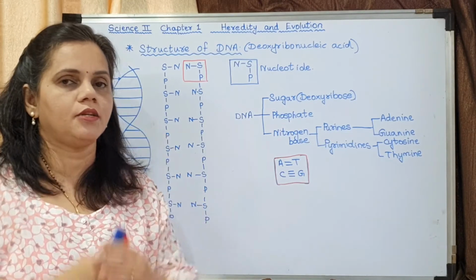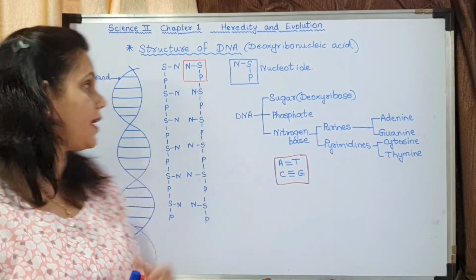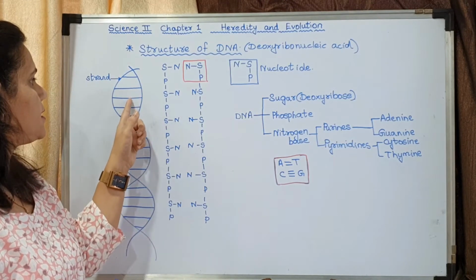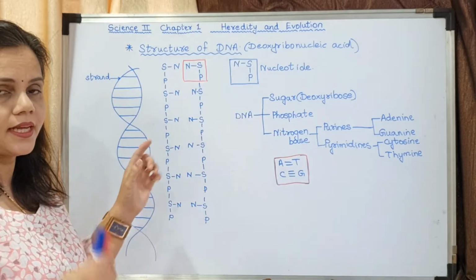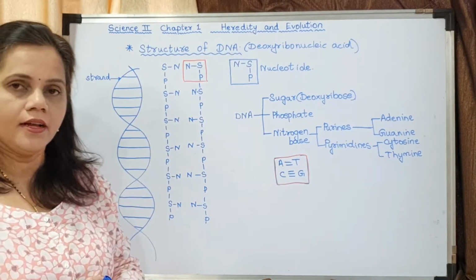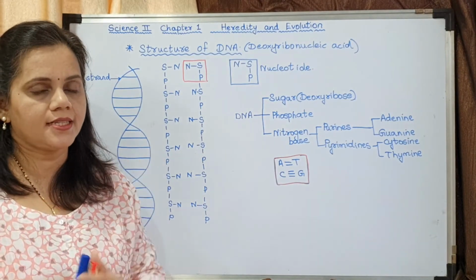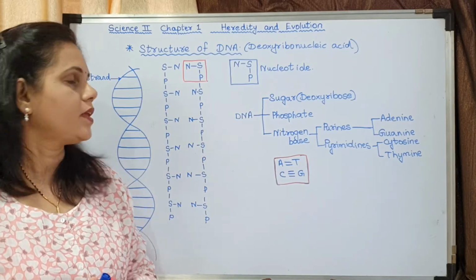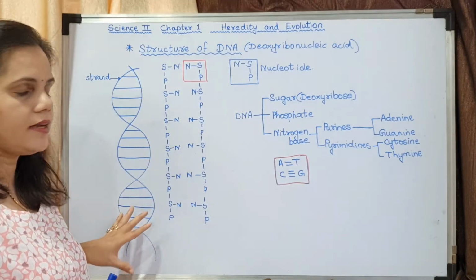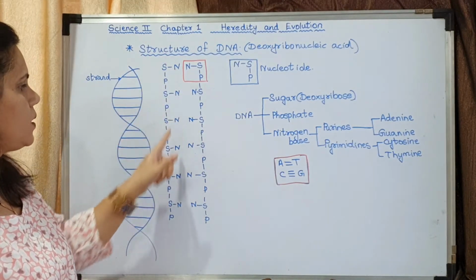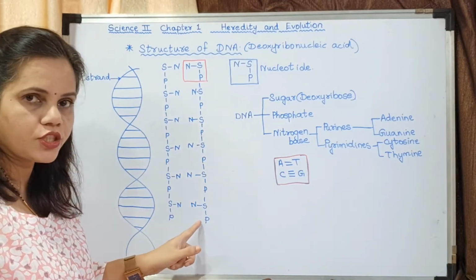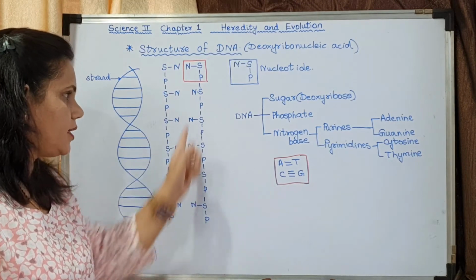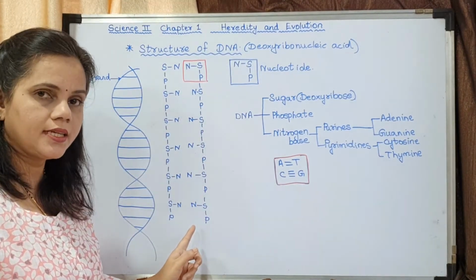There are rails in between. Understood? These are the rails in between. Those two strands are connected together. Now if we open it, this will be one strand and this will be the other strand. Understood?